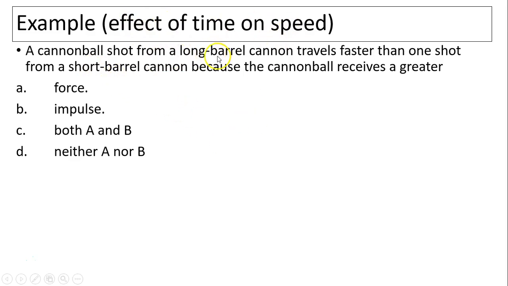The difference between long barrel and short barrel is that the long barrel receives the same force for a longer period of time. So both have the same force. Long barrel has a longer time, short barrel has a shorter time. Since long barrel has longer time, it receives a bigger impulse, and that bigger impulse results in a larger velocity change.